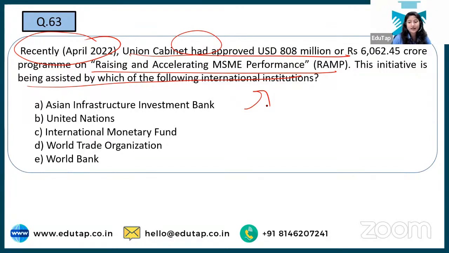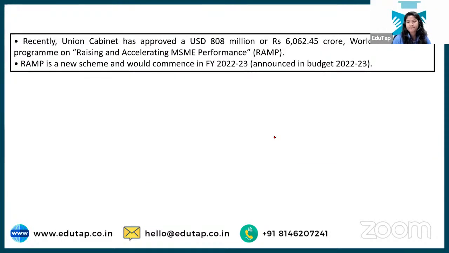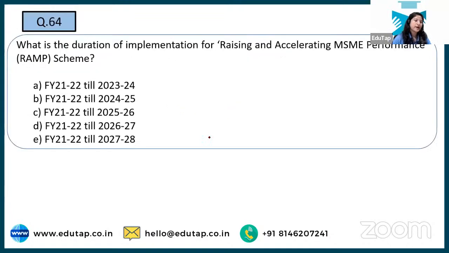Santosh, yes, Fendra, and they are also telling how much amount they will get from the World Bank. Yes, World Bank is the right answer, and 500 million will be taken by them. Next, RAMP is a new scheme and would commence in 22-23. So that is the launch year you can look at.